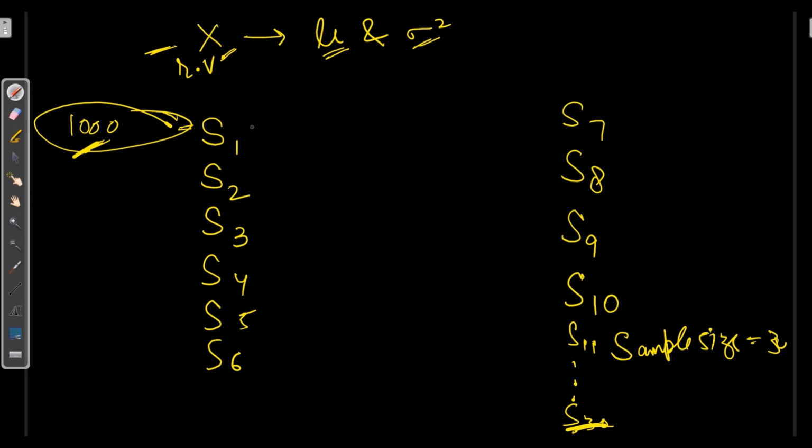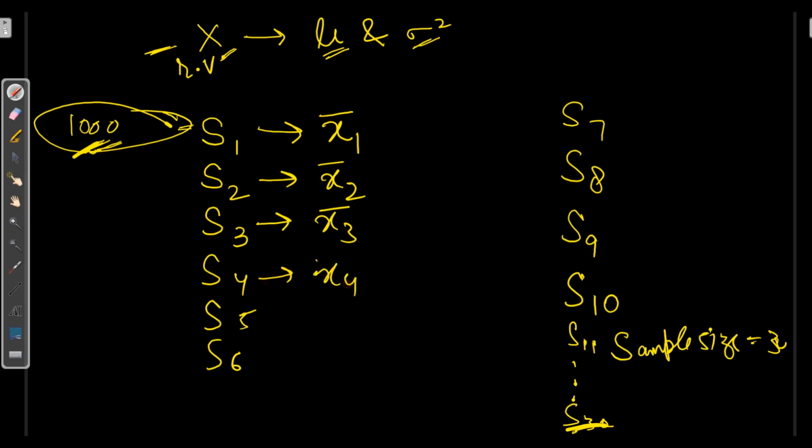So with 1000 people we will take a sample mean. Let's say x1 bar. Here we will have x2 bar, then x3 bar, then x4 bar, and so on up to x30 bar. Each group of 1000 people will have a sample mean, like x1 bar.